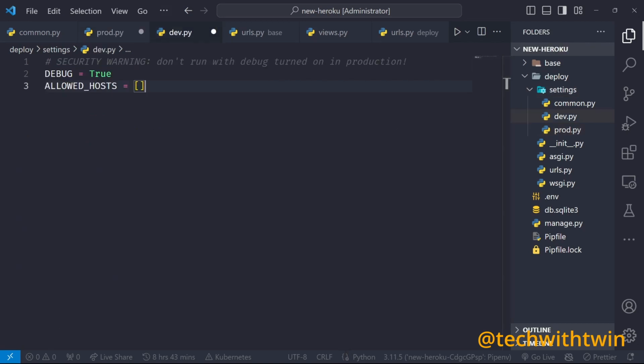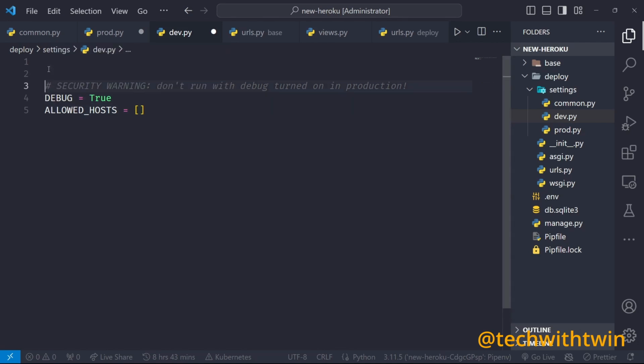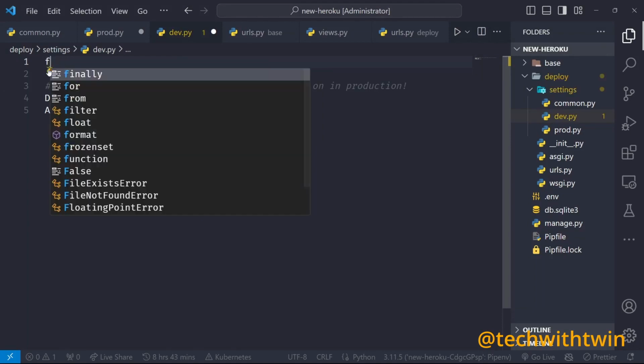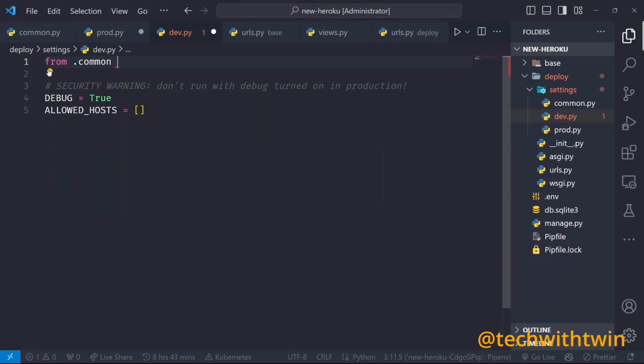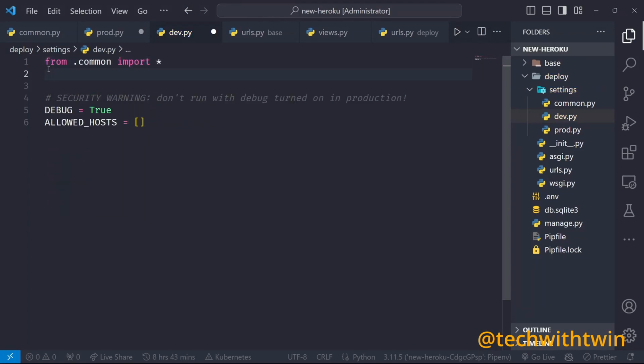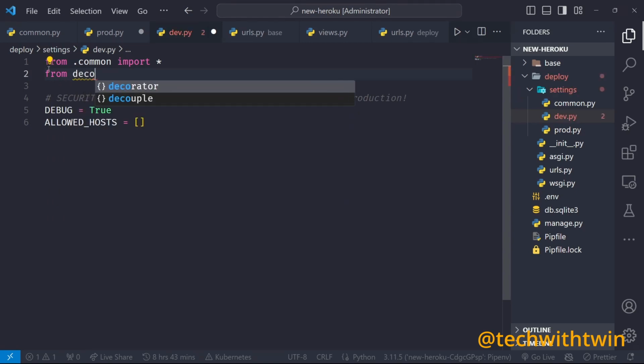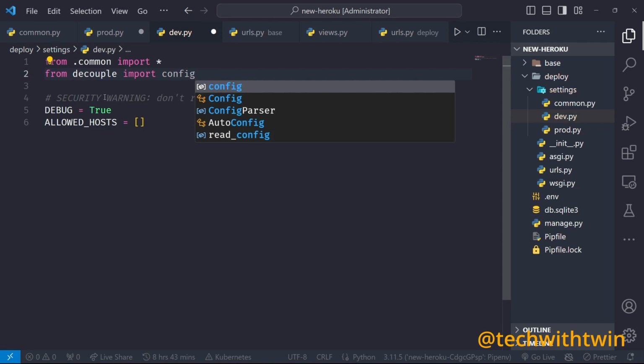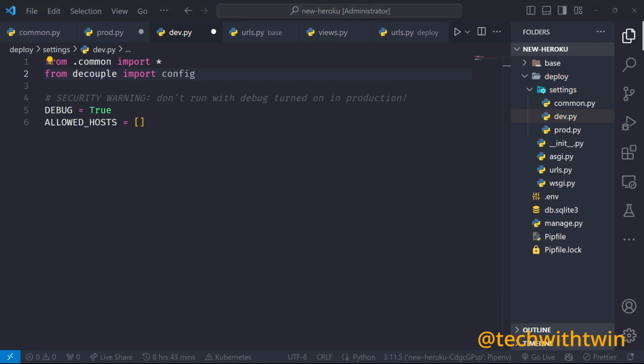So the next one is the dev. We go to the dev, we have the debug. We also need to import, so from .common import everything, from decouple import config, and then let me add the configuration for Postgres here.